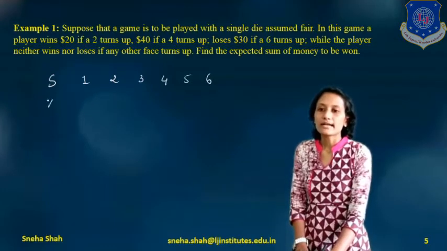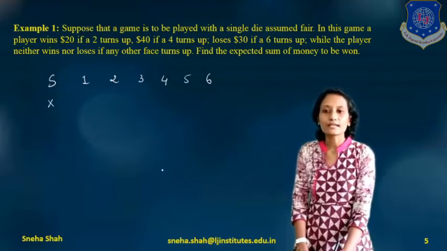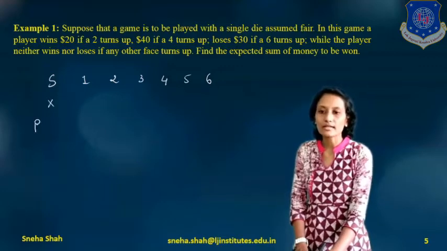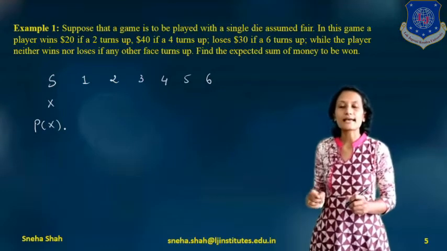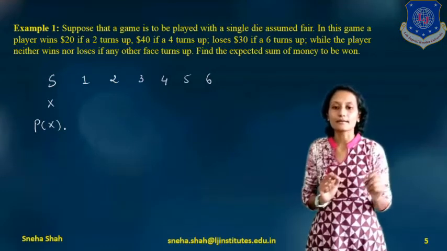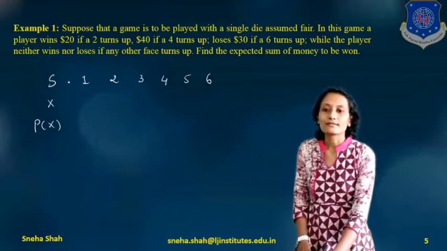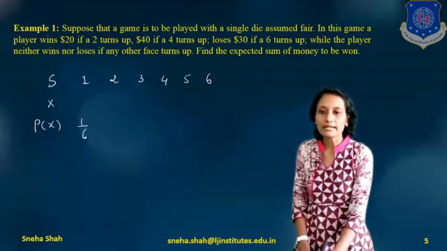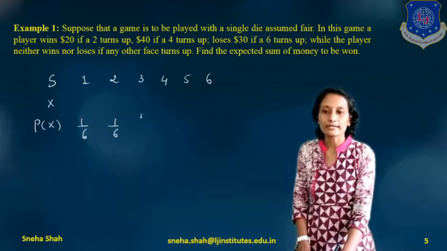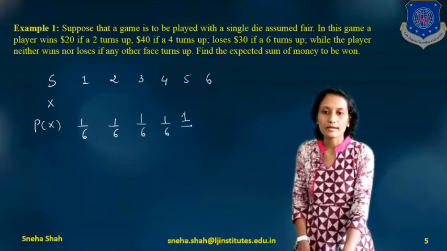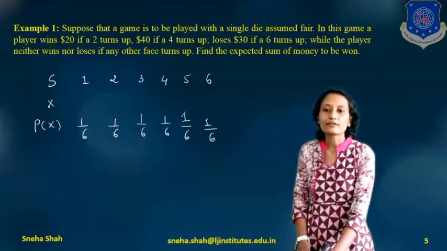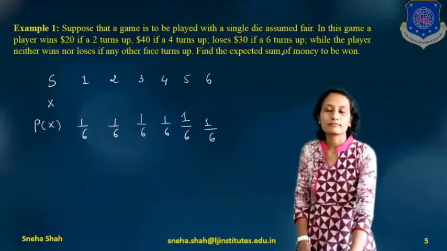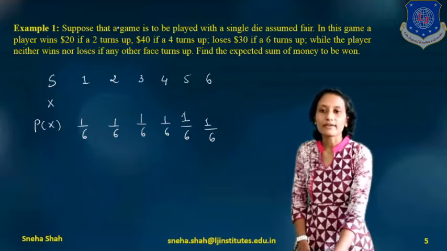For this, if I am writing the value of x, then what will be the value of x and what will be the probability of x? As you know, if I am considering this as equally likely, it will be represented as 1 by 6 probability for each of the possible outputs. So the terms will be 1 by 6, 1 by 6, 1 by 6, 1 by 6 and 1 by 6. Now what will be the value of x? From this we can write the value of x.